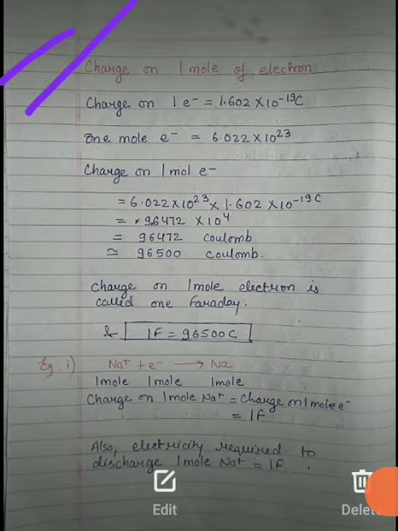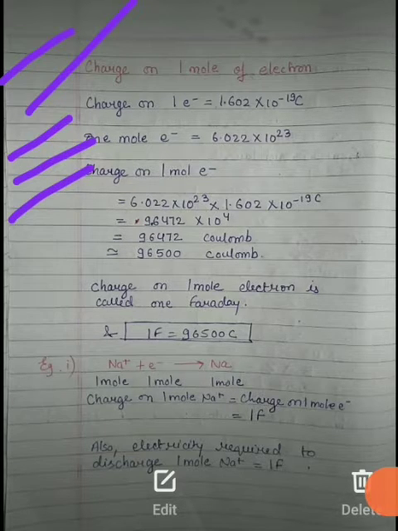Okay, discussing the charge on 1 mole of electrons. As we know, the charge of an electron is 1.602 × 10^-19 coulomb, and 1 mole of electrons is 6.022 × 10^23. So the charge on 1 mole of electrons will be, putting in the values, 6.022 × 10^23 multiplied by 1.602 × 10^-19 coulomb.